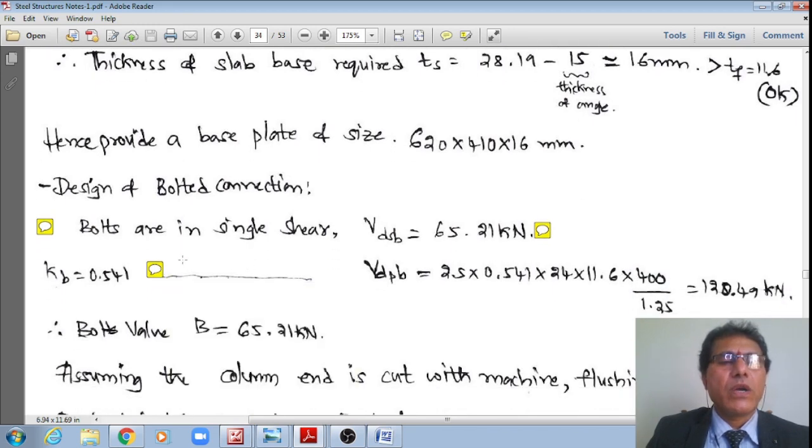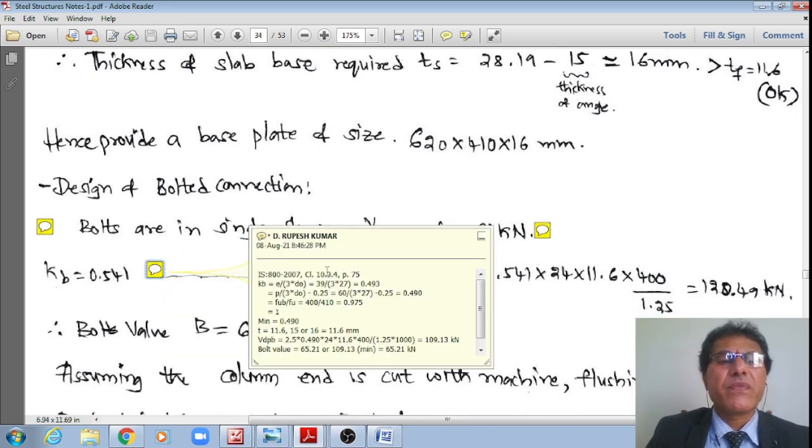Now I want to calculate the kb value. As per IS 800:2007 clause 10.3.4, substituting into the formulae just discussed: what is kb? From the first criterion, e divided by 3 d0 is equal to 39 divided by 3 multiplied by 27, which works out to 0.493. The second criterion, p divided by 3 d0 minus 0.25, is 60 divided by 3 multiplied by 27 minus 0.25, equal to 0.49. And the third one is equal to FUB divided by FU.